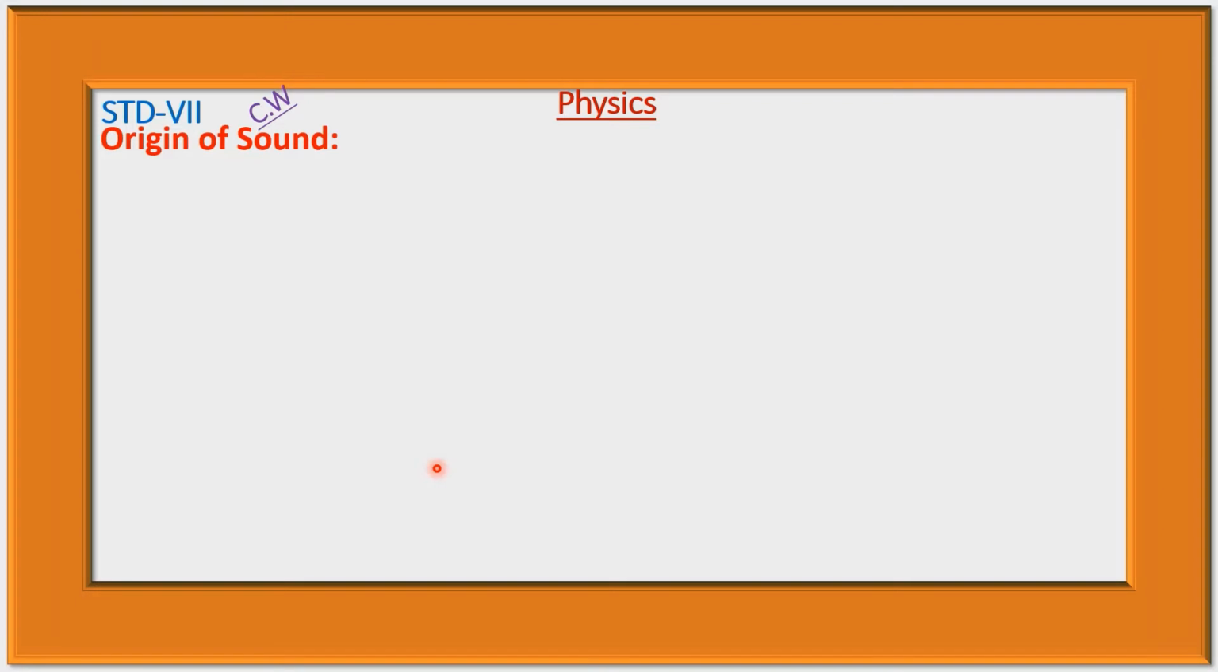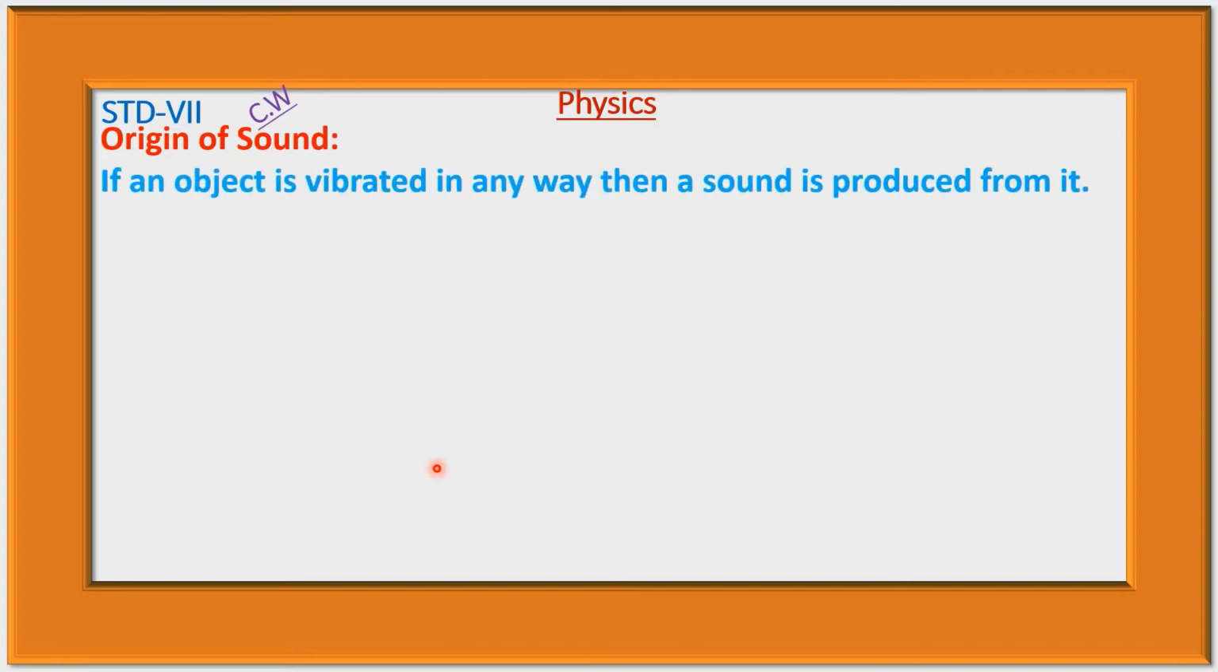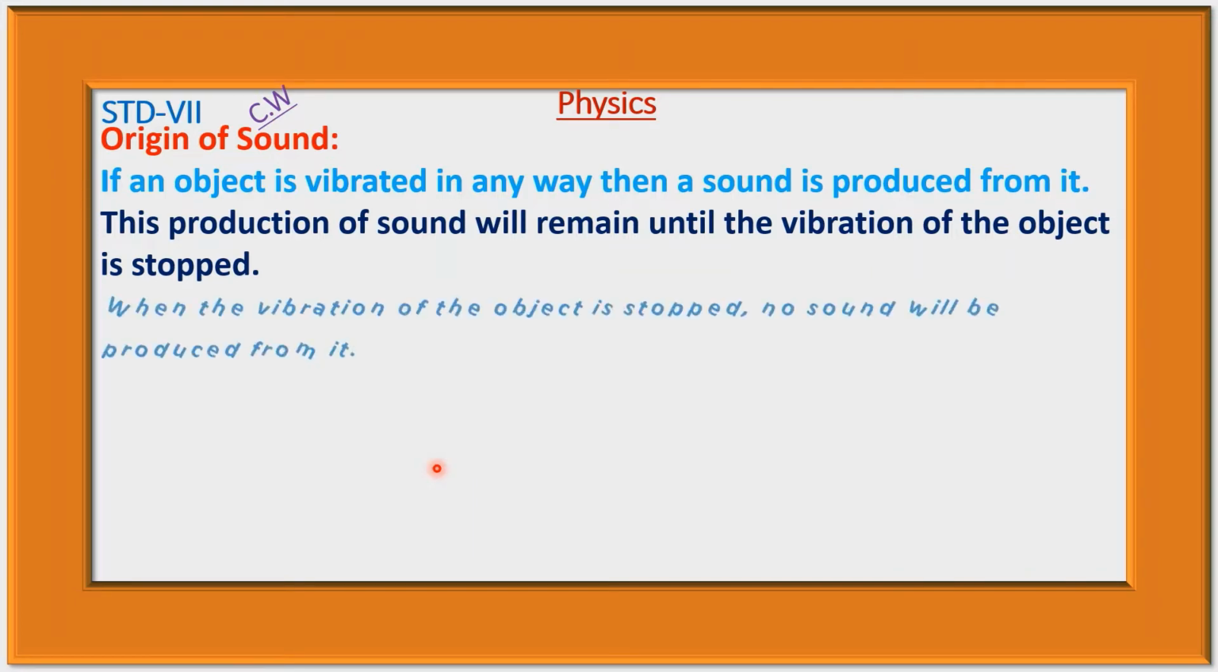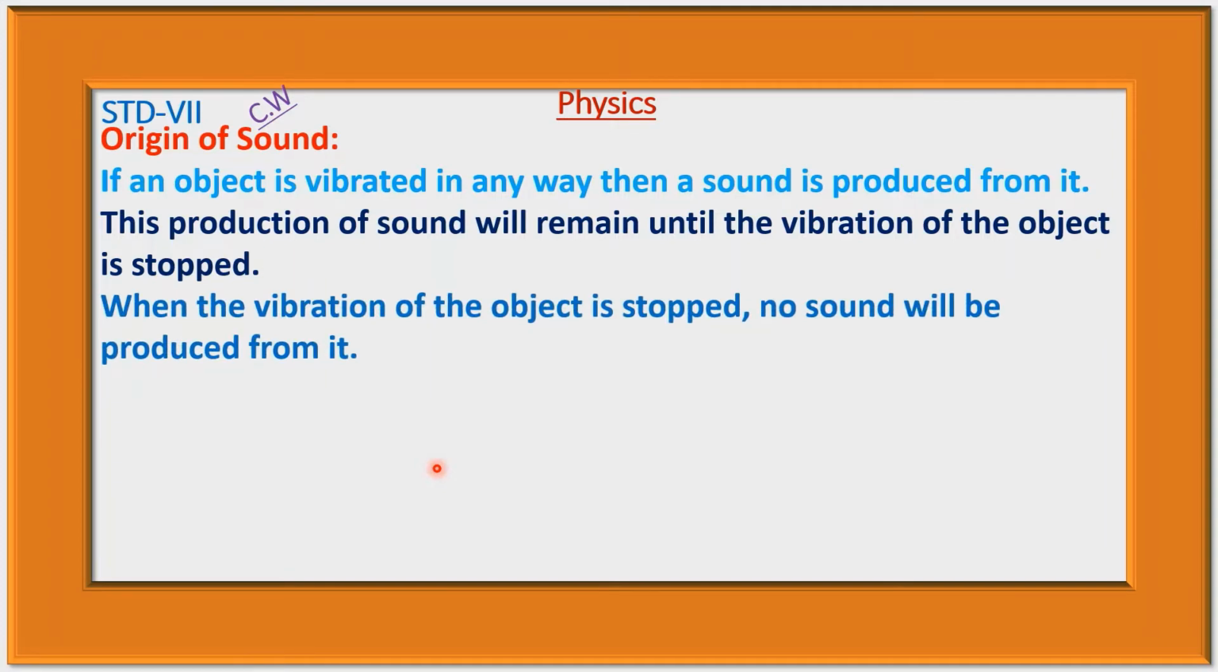Now, origin of sound. If an object is vibrated in any way, then a sound is produced from it. That is, if we strike an object by something, then a sound will be produced from it. This production of sound will remain until the vibration of the object is stopped. When the vibration of the object is stopped, no sound will be produced from it. That is, no vibration, no sound will be produced.